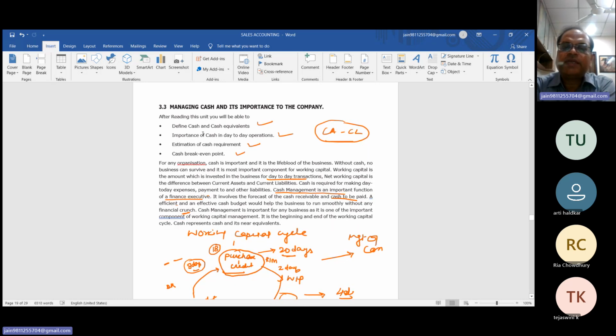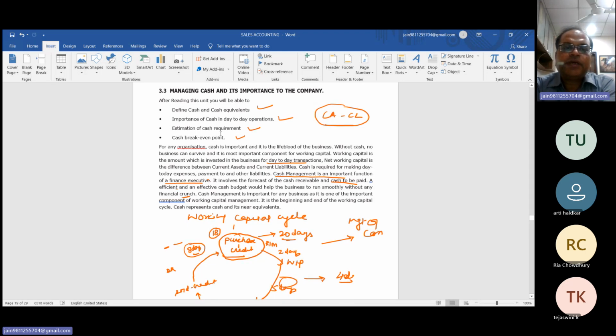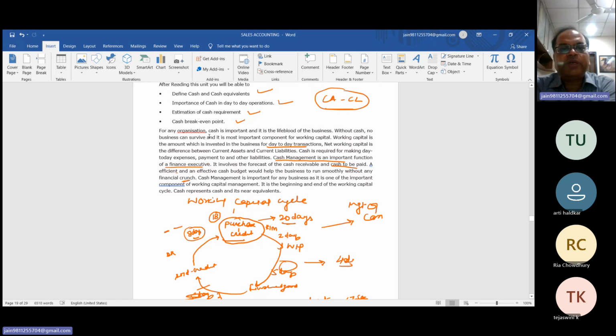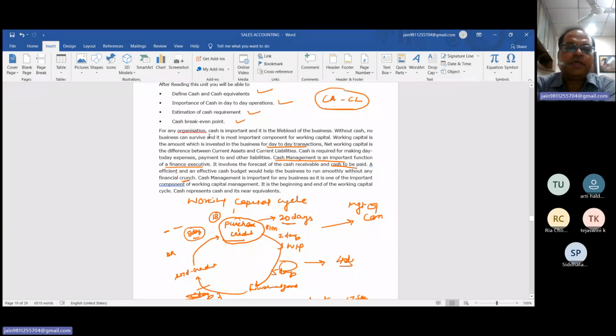First, define cash and cash equivalent. We have already discussed this. What is cash equivalent? Bank balance and marketable securities, which can be easily converted within 3 months. This is called cash equivalent. Importance, estimation, and cash break-even point. So now we will discuss what is cash break-even point, the remaining part.